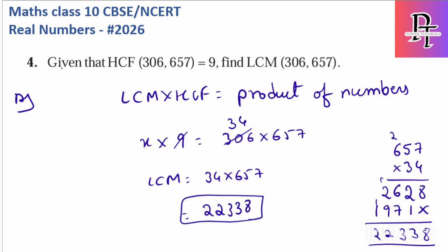Okay, this is an easy question and a very important question. This type of question will definitely come. They will give you LCM, HCF and the two numbers. They can ask you in either way. But this step is important: LCM into HCF is equal to the product of those two numbers.